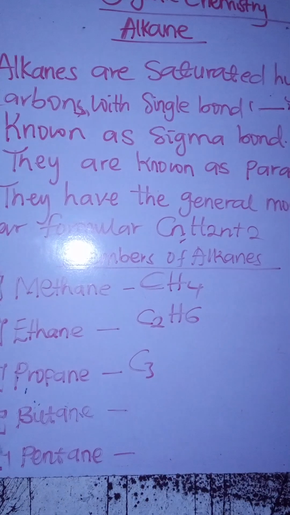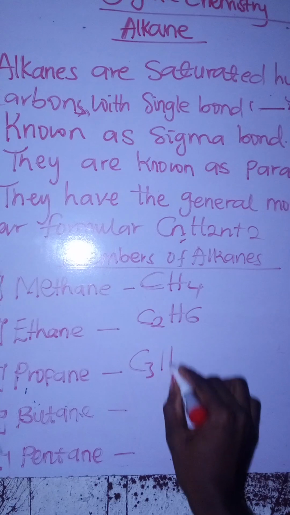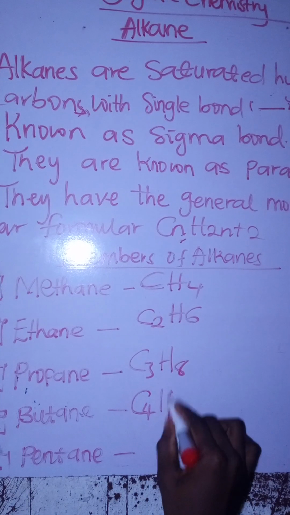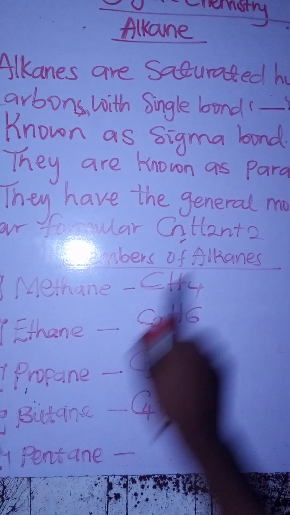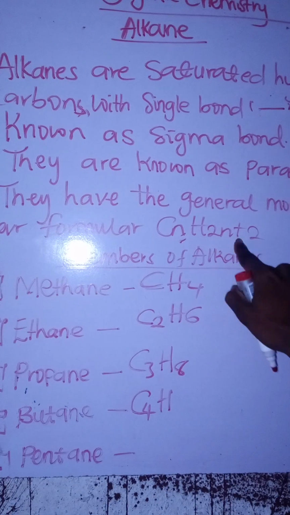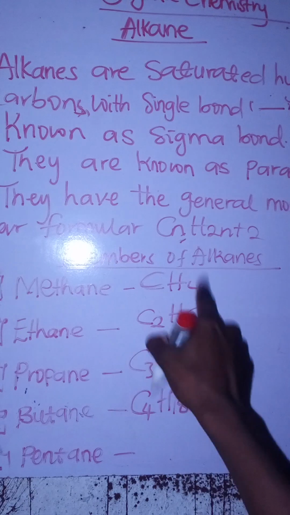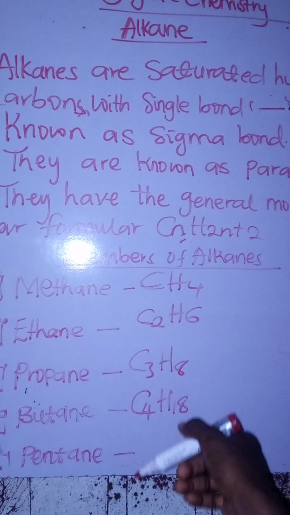Now let's solve for propane. C3H what? 2 times 3. So 2 times 3 is what? 6. 6 plus 2 is what? 8. So we have this. Let's solve for butane. C4, 2 times what? 4, plus what? So 2 times 4 is 8 plus 2, that's giving you 10. Are you seeing how we come up with the molecular formulas?